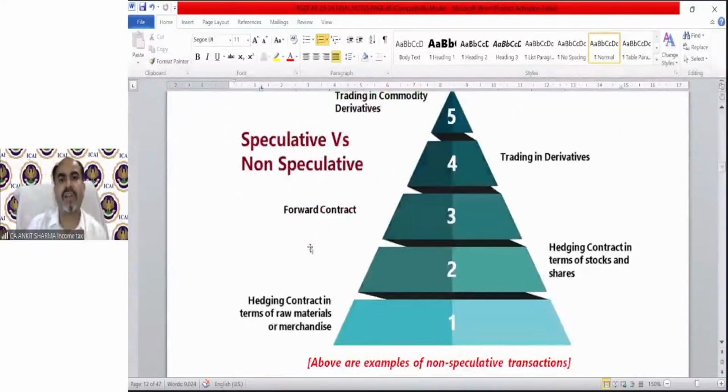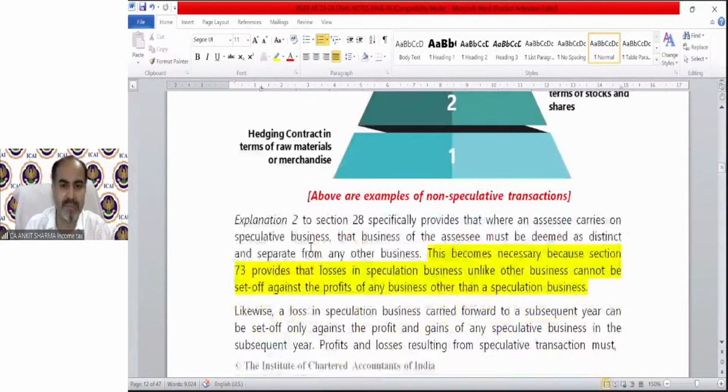Generally, these will not form part of speculative business: hedging contracts in stock, hedging contracts of raw material in which you save yourself from future risk, trading in derivatives, futures and options, and forward contracts. Trading intraday via demat account regarding shares is a speculative business. You can search on Google if you want to know more, but I have written enough material for your understanding.